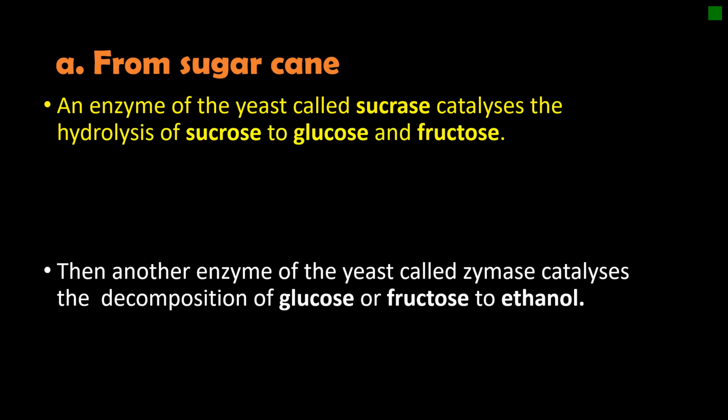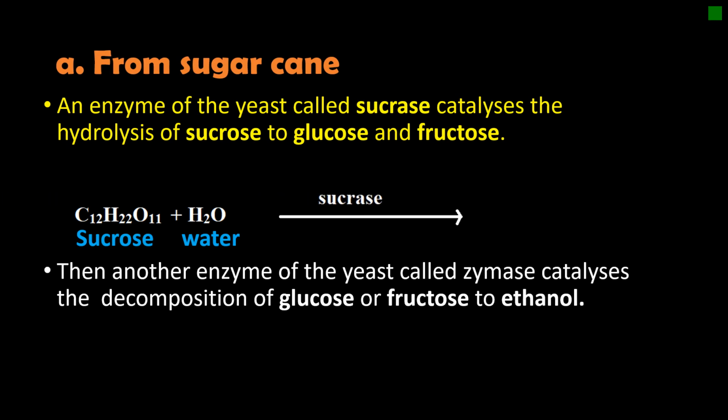An enzyme of yeast called sucrase catalyzes the hydrolysis of sucrose to glucose and fructose. Here we have a molecule of sucrose, which is the sugar in sugarcane, reacting with water under the activity of enzyme sucrase. And this one gives two types of sugars, glucose and fructose. They have the same molecular formula, but different structures.